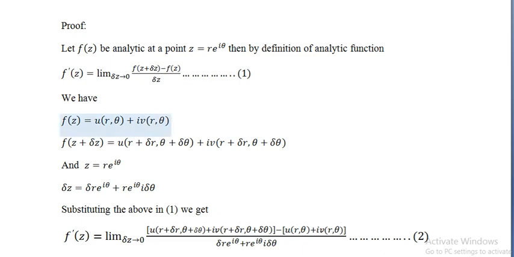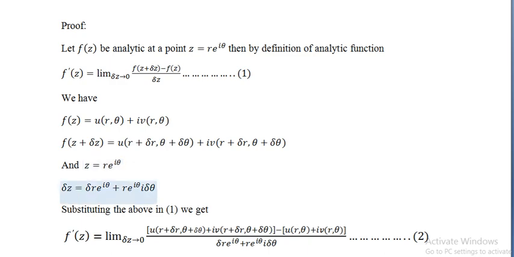We have f(z) = u(r, θ) + i v(r, θ), and when z changes to z + Δz, similarly r and θ change to r + Δr and θ + Δθ, where z = r e^(iθ). So after differentiating this we will get Δz; on the right-hand side we apply the uv rule.